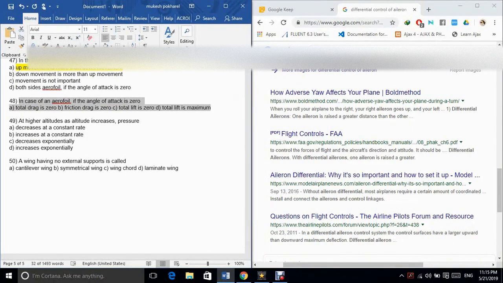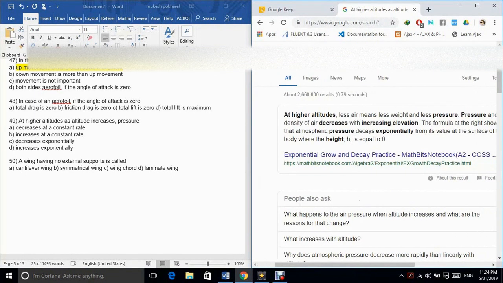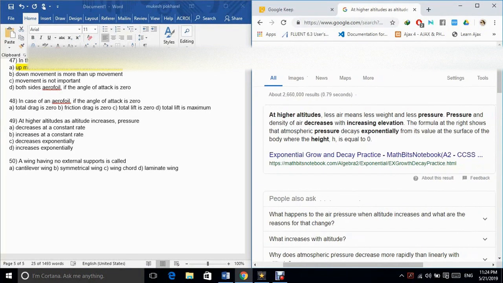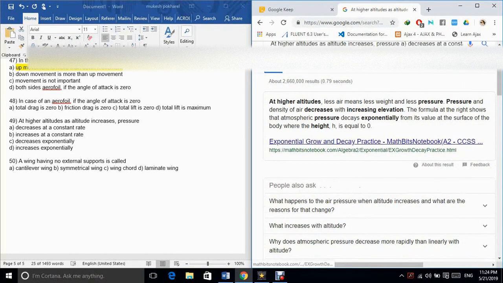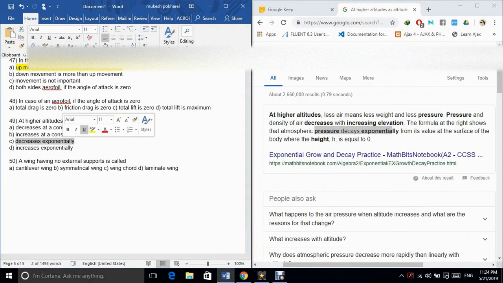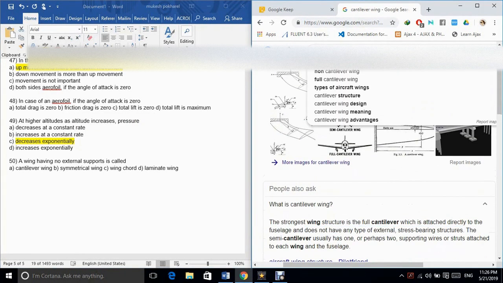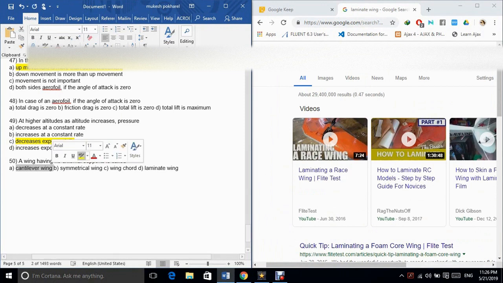49. At higher altitudes, as altitude increases, pressure A. Decreases at a constant rate. B. Increases at a constant rate. C. Decreases exponentially. D. Increases exponentially. The correct answer is option C. 50. A wing having no external supports is called A. Cantilever wing. B. Symmetrical wing. C. Wing core. D. Laminate wing. The correct answer is option A.